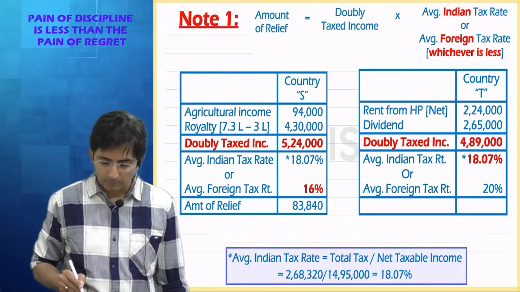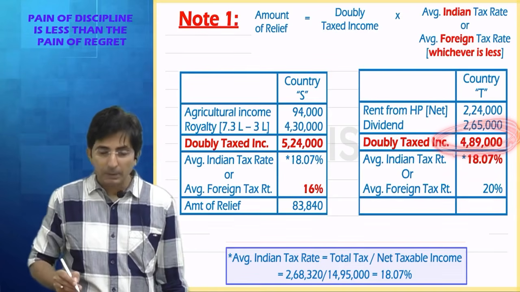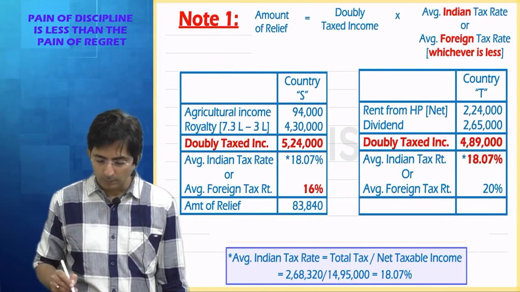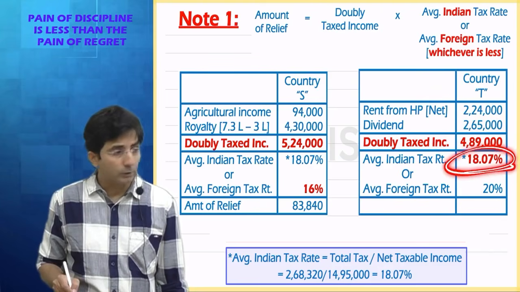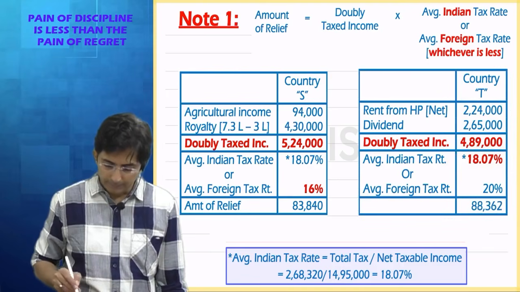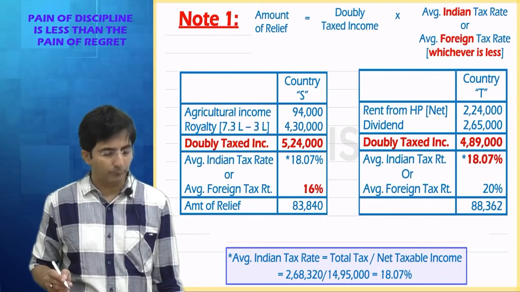What is the total? 4,89,000. This is the doubly taxed income. Multiply by whichever is lower. What is lower? 18.07%. So that comes to how much? 88,362. This becomes the amount of relief.